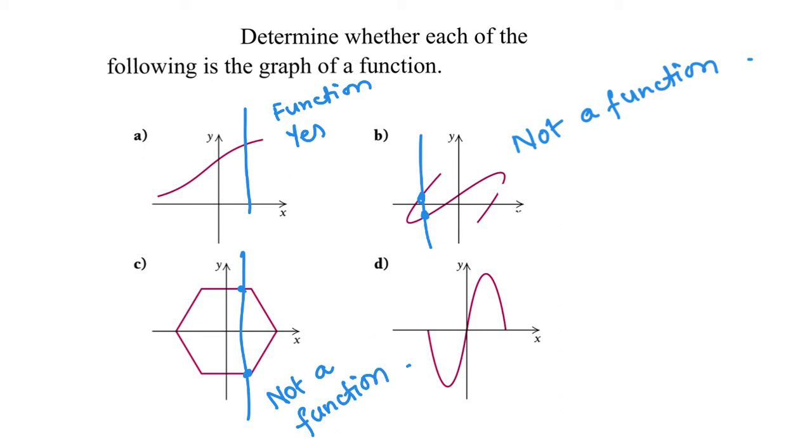How about the fourth one? If I draw a vertical line anywhere on the graph, you can see that the vertical line will cross only at one point on the graph. So this is a function.